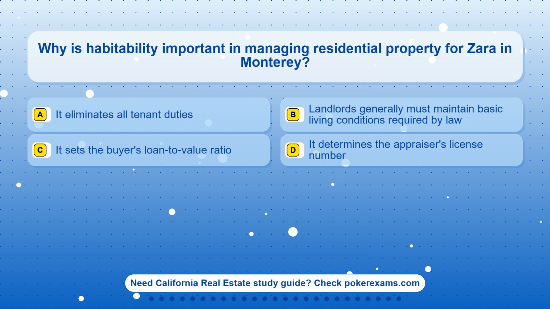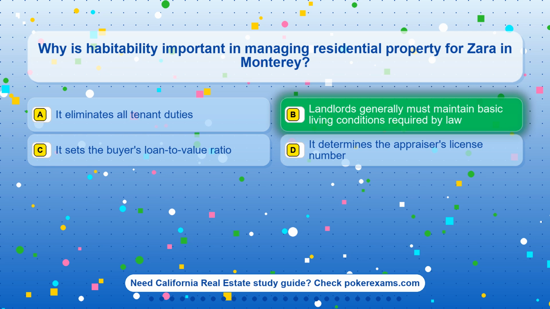Question 14. Why is habitability important in managing residential property for Zara in Monterey? Option A. It eliminates all tenant duties. Option B. Landlords generally must maintain basic living conditions required by law. Option C. It sets the buyer's loan-to-value ratio. Option D. It determines the appraiser's license number.